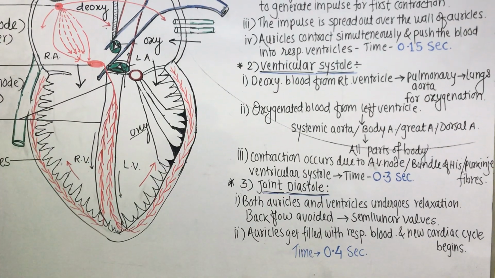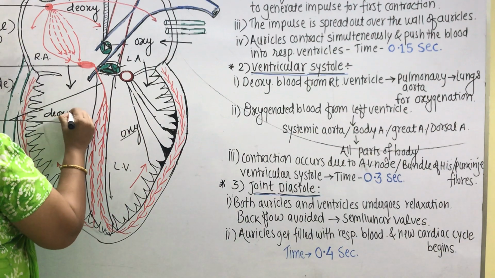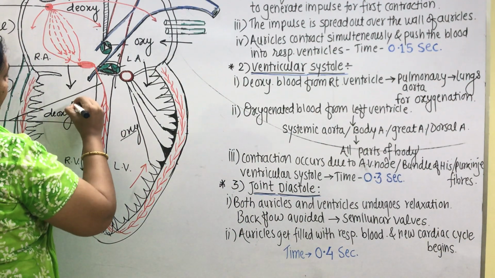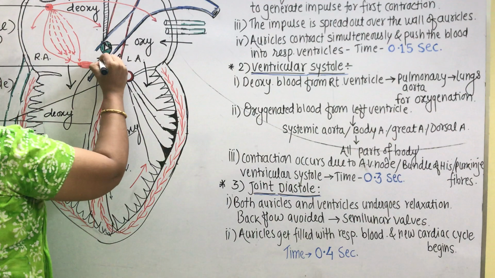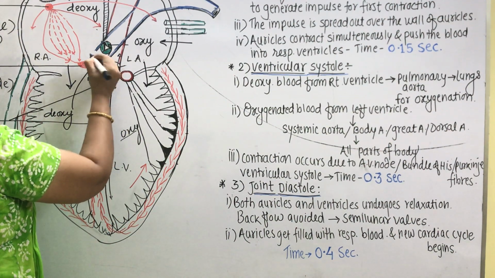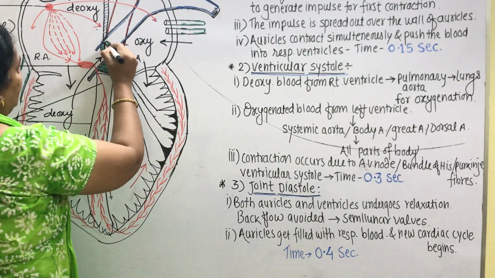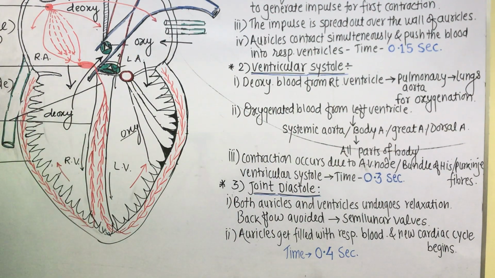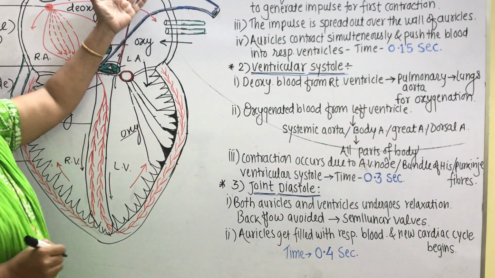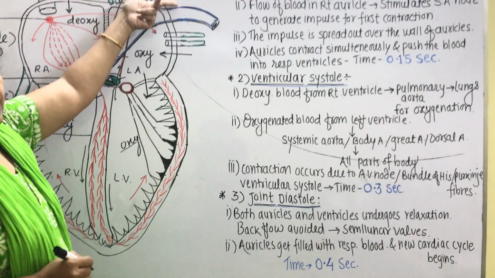Deoxygenated blood from the right ventricle is pumped, or pushed, into the pulmonary aorta. Deoxygenated blood from the right ventricle is pushed into the pulmonary aorta, from where it enters the respective pulmonary arteries, meaning the left and right pulmonary arteries.